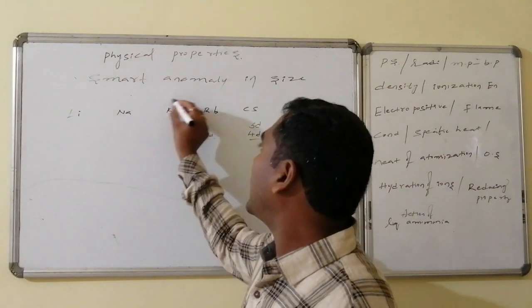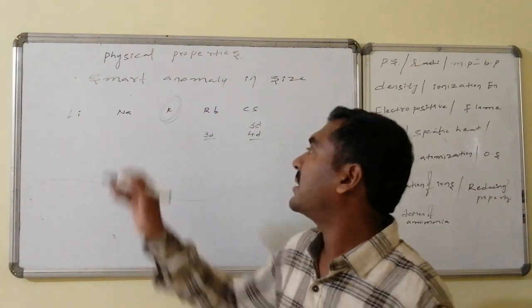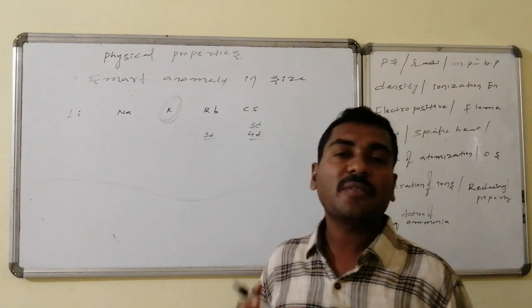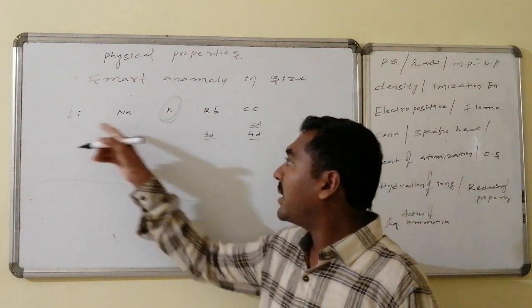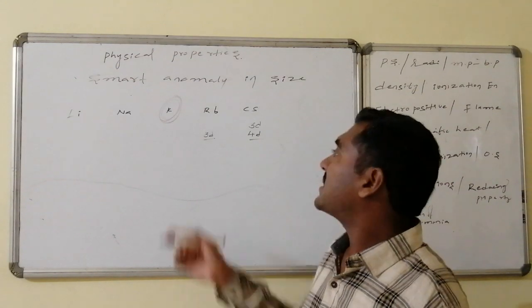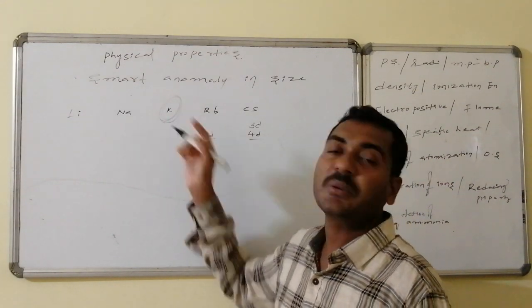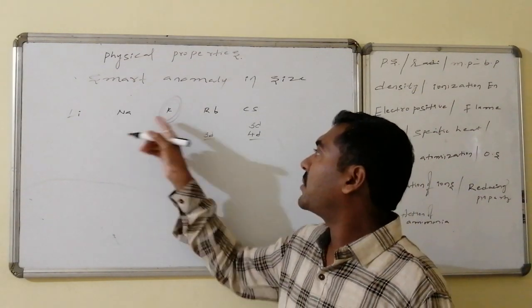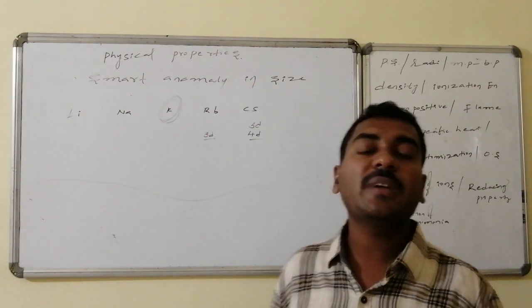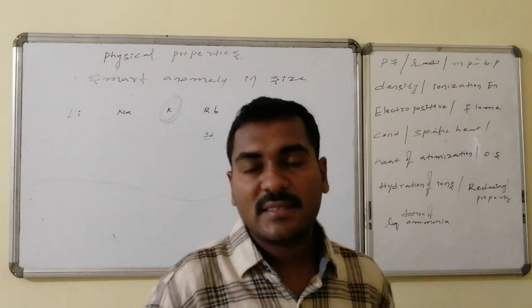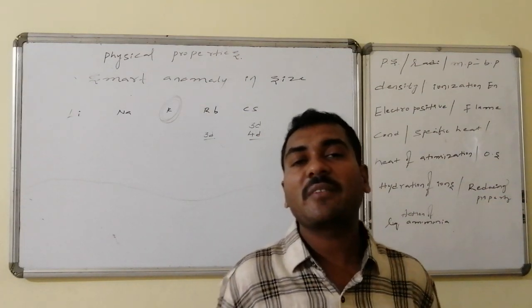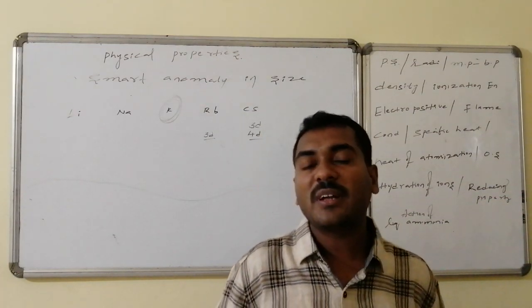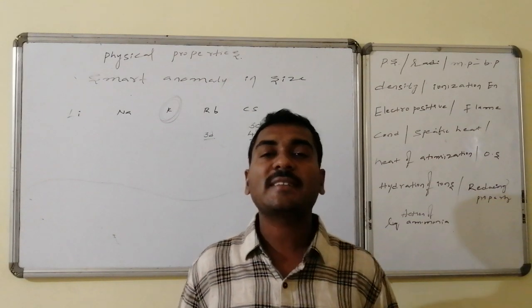So from sodium to potassium, that difference is higher relatively compared to the remaining successive elements, especially potassium to rubidium, where the growth is lesser. So therefore potassium is found to be higher in size compared to the expected value of the size, because it does not have any d orbitals to shield the nucleus attraction.